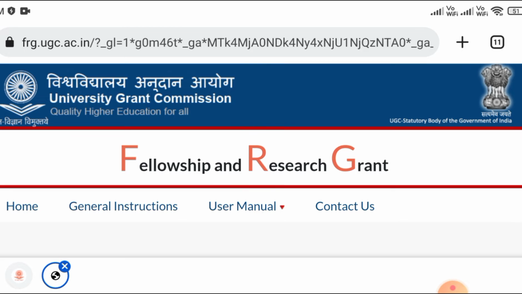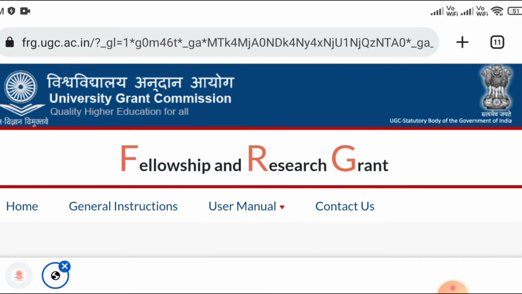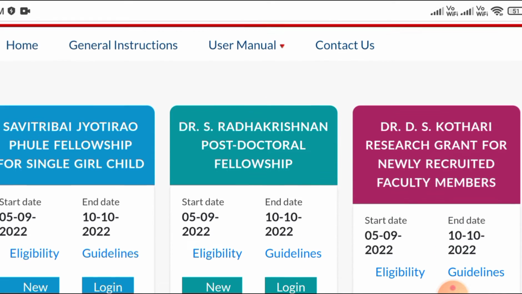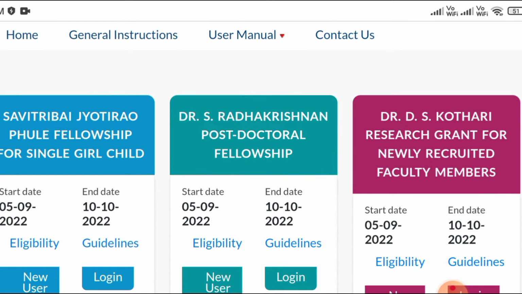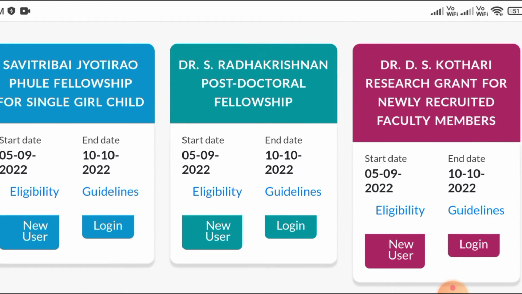You can easily see it here. It is already mentioned: fellowship and research grant. So you get this particular window. Then we scroll down. Different kinds of fellowships are available here. We have already discussed them, and now we are going to discuss the eligibility: who can fill this form and who is eligible for this fellowship.